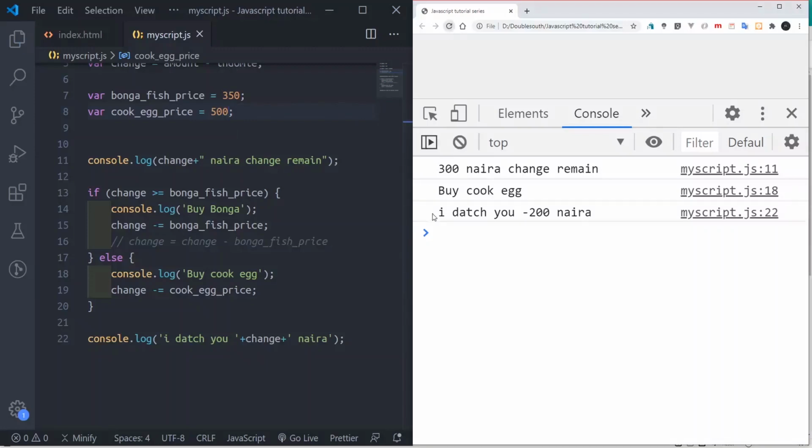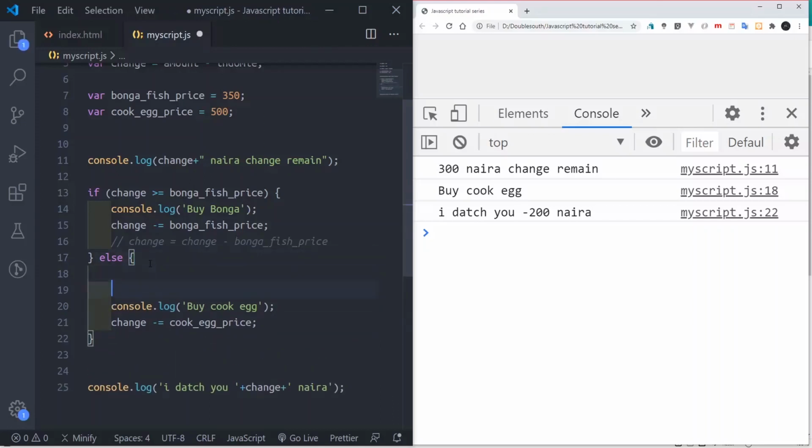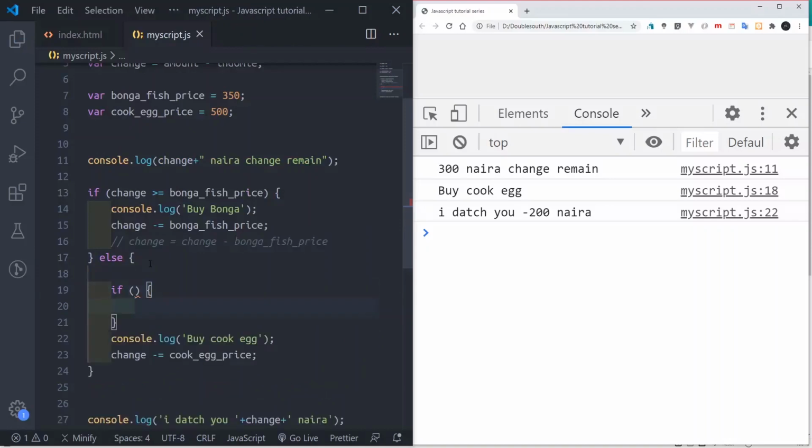If I refresh now, you see what happens. It shows buy cook egg, then I dash you minus 200 naira. You see, I'm saying it doesn't work well. What do we do here? We can come to this place, and if we say else, it will come down. We can put an if to check. You see, this is the if check. If this changes,